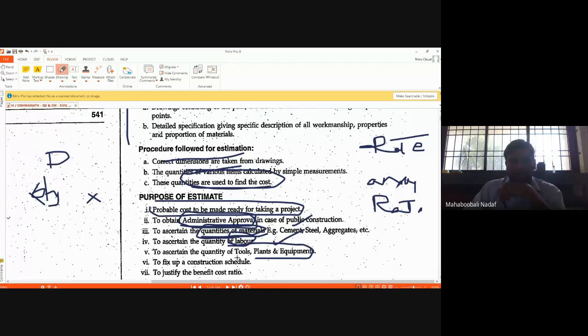And last, what is that very important thing from the estimate? From the estimate, you will get the schedule. Now you have to tell me, what do you mean by schedule? Can anyone tell? What do you mean by schedule?